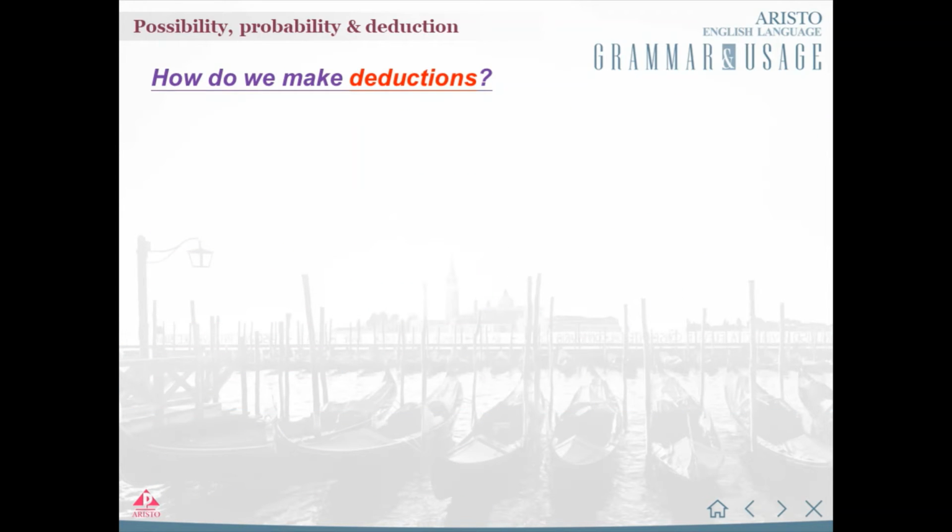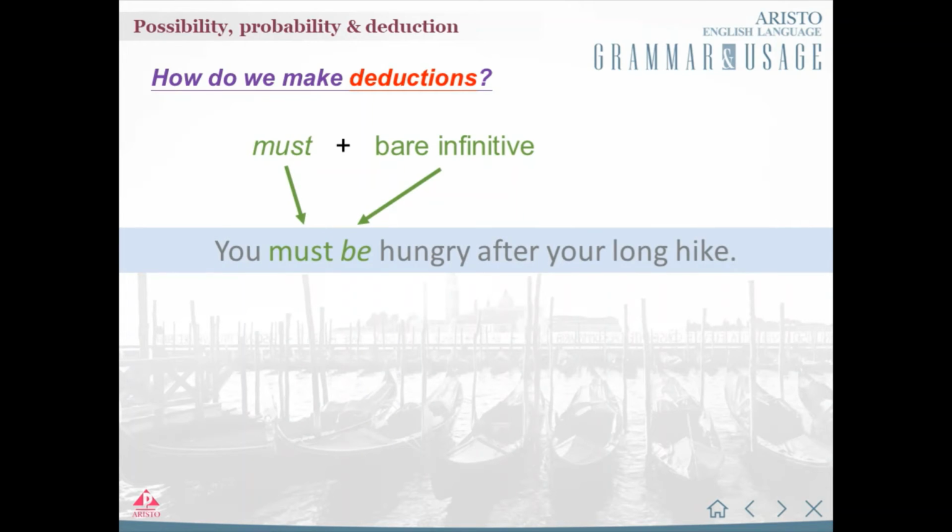We can also use these verbs to talk about deductions. When we deduce things, we make conclusions based on information we have. We can use the verb must plus a bare infinitive to talk about things we feel sure are true, based on the information we have. In this example sentence, we are sure that the person is hungry because we know that they have just been on a long hike. Therefore, we use the word must with the bare infinitive of the verb be.